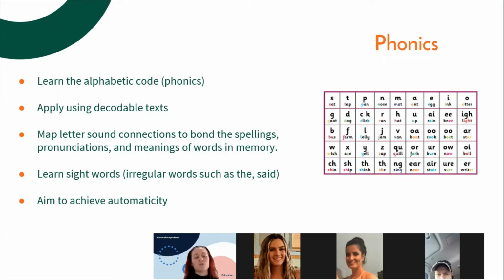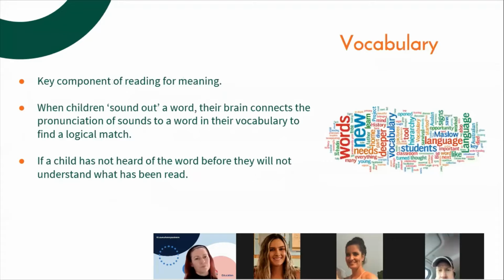The aim is for students to achieve automaticity, so they immediately know those sounds and they can immediately see those sounds on a page, produce the sounds, and then blend them together to read a word. So there's quite a lot that goes into a student actually learning just how to read one word. It's a really complicated process.